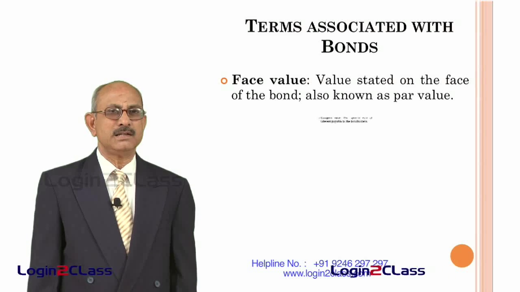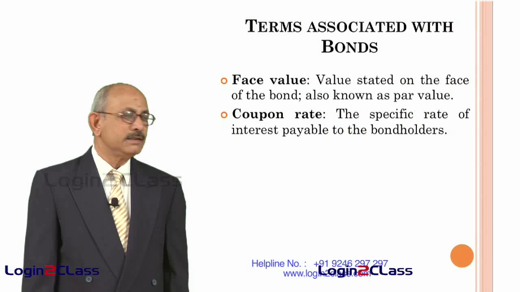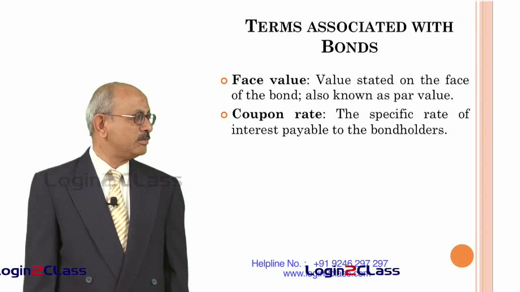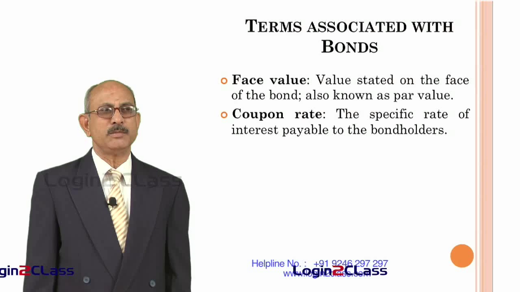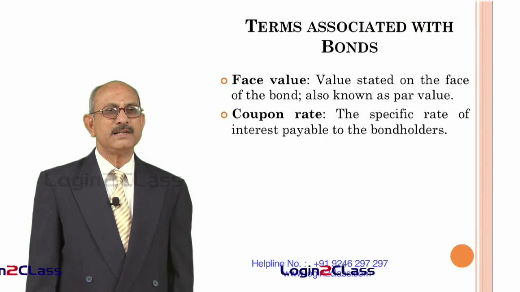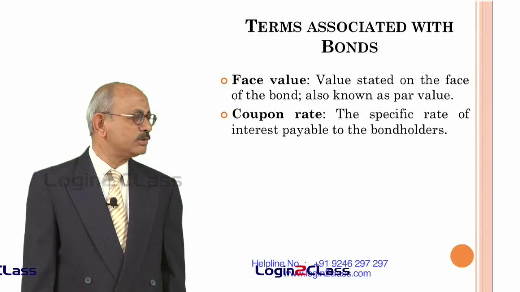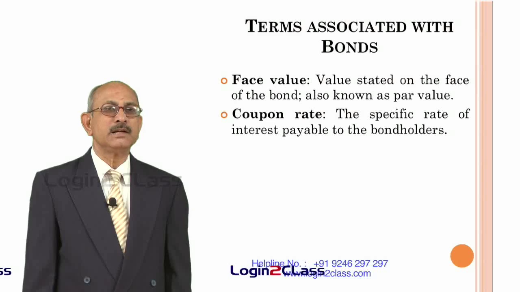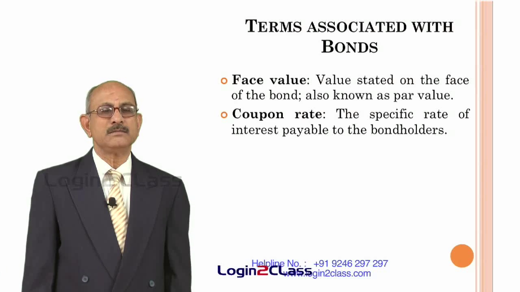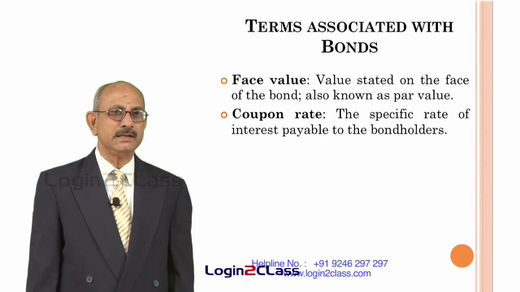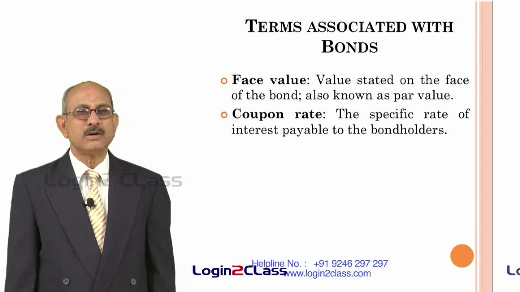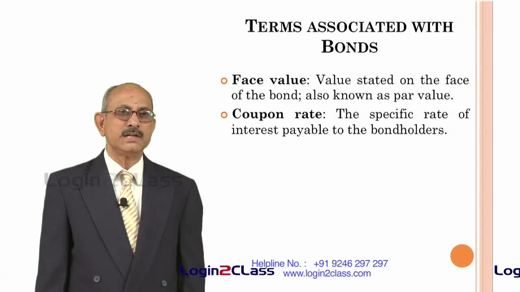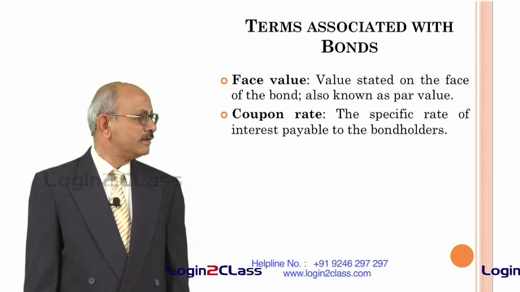Then we have another term known as coupon rate. This is the specific rate of interest payable to the bond holders. It is always mentioned on the face of the bond. If it is an 8% bond, that means 8% interest is payable to the bond holders periodically. That period of course could be either half yearly or yearly, and in any case it is a contract between the debt holder and the company which is borrowing.